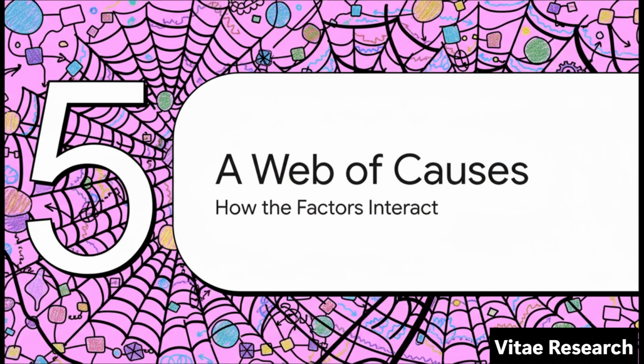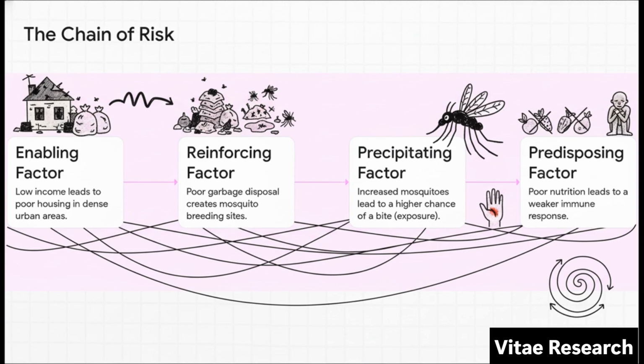Okay, now here is where this model gets really powerful. These 4 factors don't just exist in separate boxes. No way! They all weave together to create this complex, interconnected web of cause and effect. And this just illustrates that chain perfectly. An enabling factor like low income leads to a reinforcing factor like poor sanitation. That creates the perfect conditions for the precipitating factor, the mosquito bite, to happen. And then, a predisposing factor, like poor nutrition, means a person's body can't fight off the infection as well. You see, it's all connected.